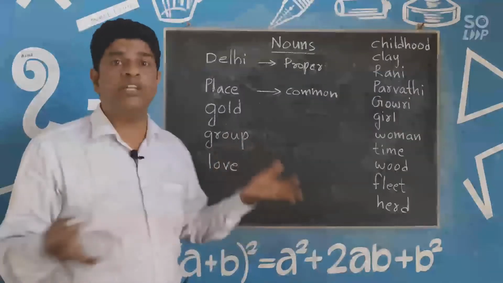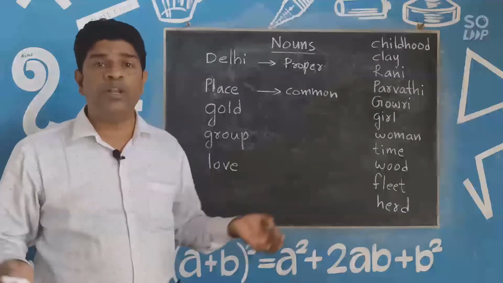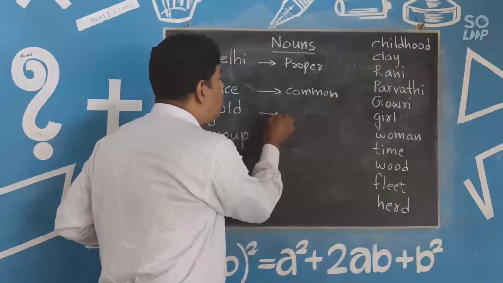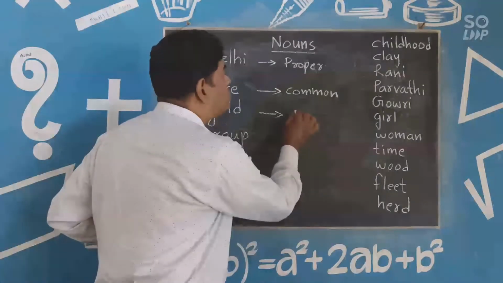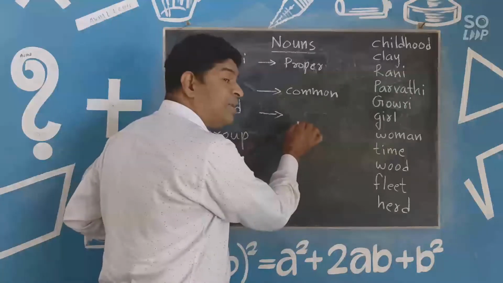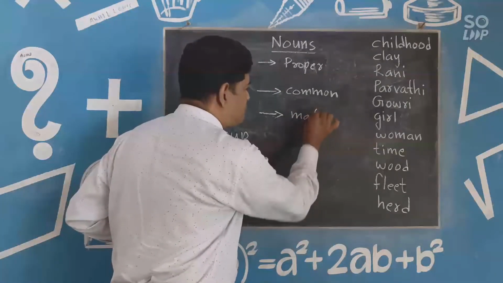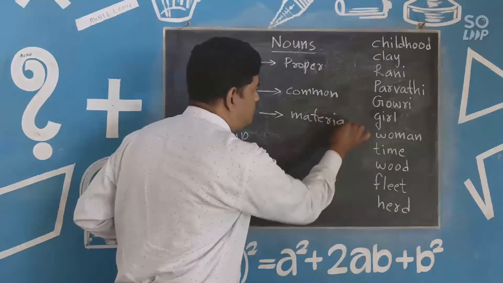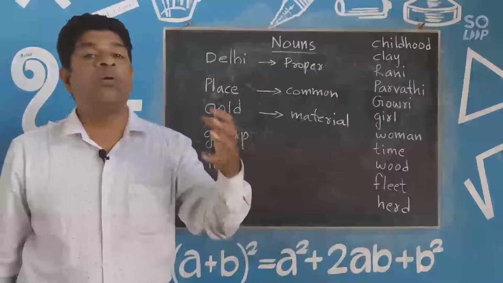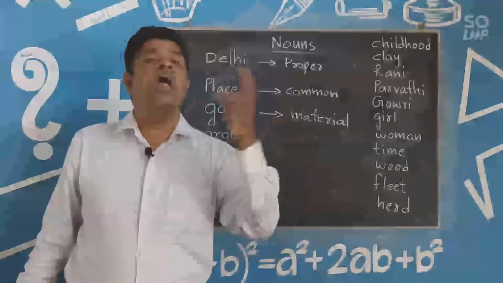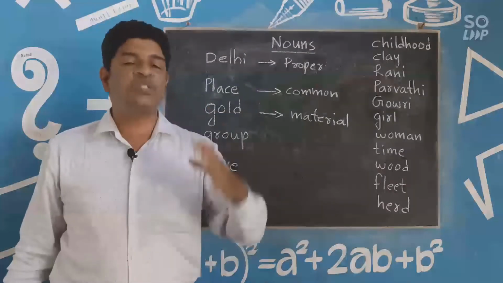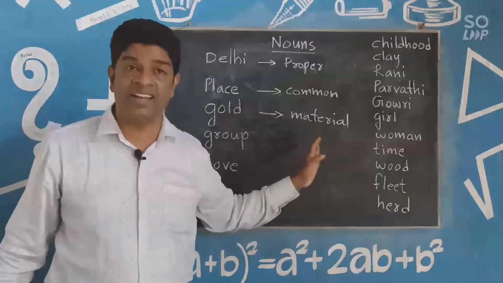Like that, you can use gold for making ornaments. So gold, copper, aluminium, iron are material nouns. You can make something with this material, so we call it material noun.